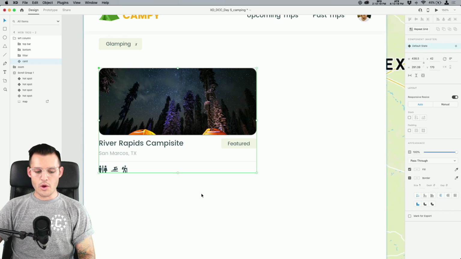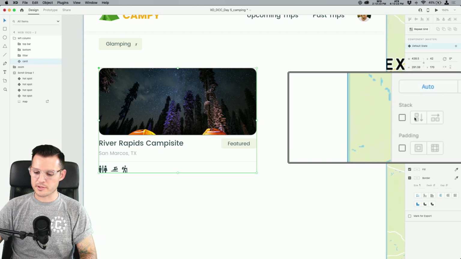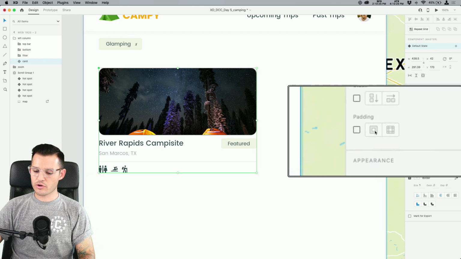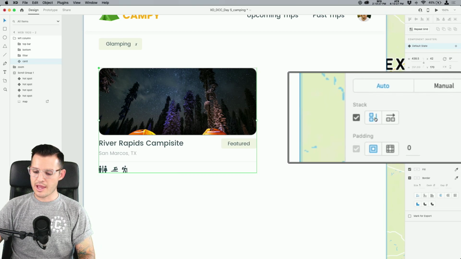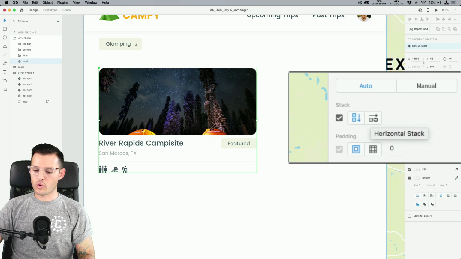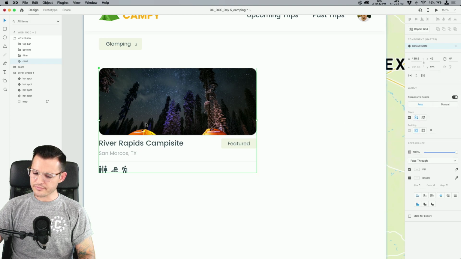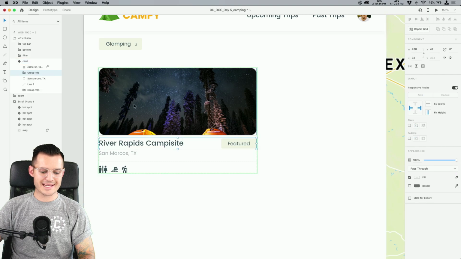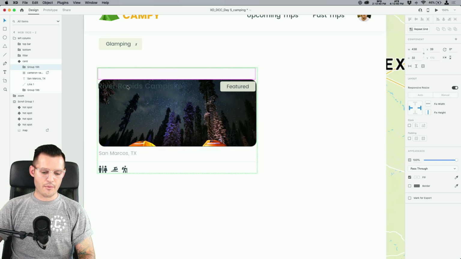Pretty good. What do we want to do? We want to establish stacks on this. How do you do it? Go over to the properties panel. See our little thing we can turn on for stacks here? I'm going to turn it on, and we either have a vertical stack or horizontal stack. We want a vertical stack. What that's going to allow us to do is click inside of our card, of our actual component, and we can move these areas around, okay, and easily drop things back and forth.